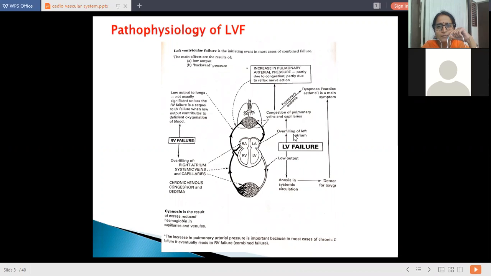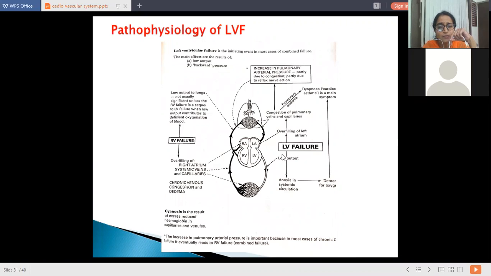And this congestion of pulmonary veins, as I told you, is due to overfilling of the left atrium. And what may be the reason? It may be due to some valvular problems. This left heart failure gives rise to low cardiac output. It gives rise to anoxia in the systemic circulation, less oxygenation in the systemic circulation. Then the demand for oxygen increases.